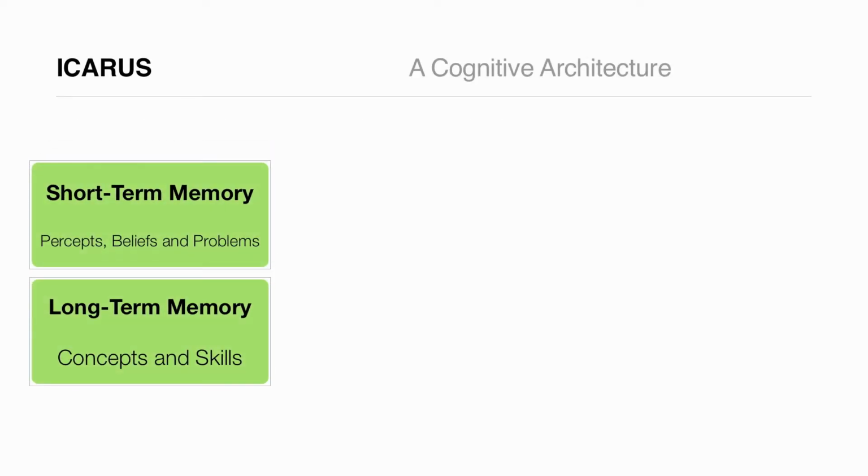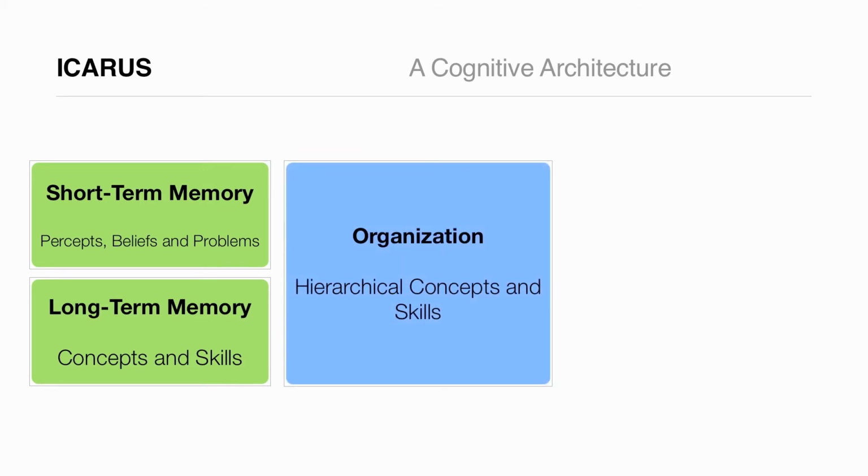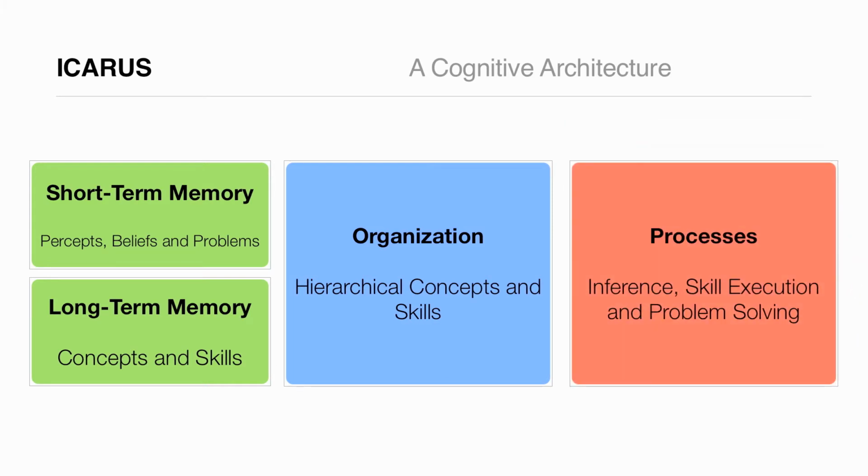Memory in Icarus is divided into short and long-term memories. Short-term memory consists of percepts, beliefs, and problems, and long-term memory consists of concepts and skills. Concepts and skills in Icarus are organized hierarchically. This means concepts may refer to percepts or other concepts. Skills refer to primitive actions in the environment or other skills. The processes which operate over these concepts and skills are inference, skill execution, and problem solving.